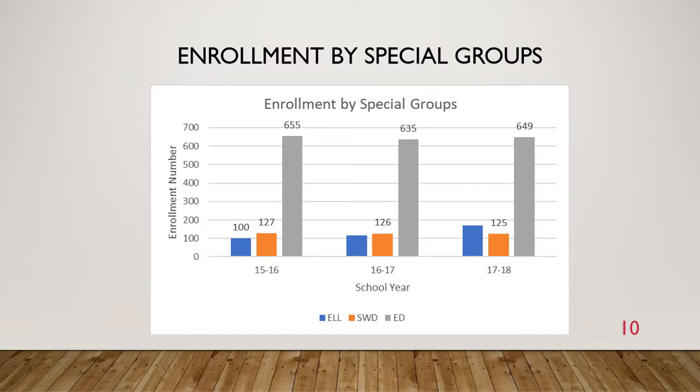Our special groups. As you can see, I'll define them real quick with English language learners being in blue, our students with disabilities being in orange, and economically disadvantaged in the gray. The majority of our population is economically disadvantaged, with more than 3/4 of our school population falling in that economically disadvantaged free and reduced lunch qualification. This has a significant impact on student learning, as well as discipline, attendance, and can all kind of roll into one. So I want you to think about that as we continue to look at this data today.